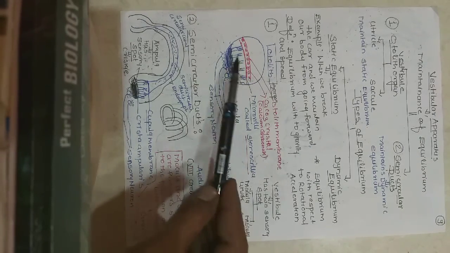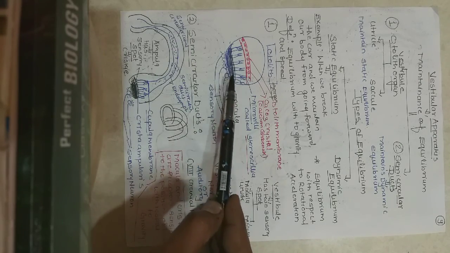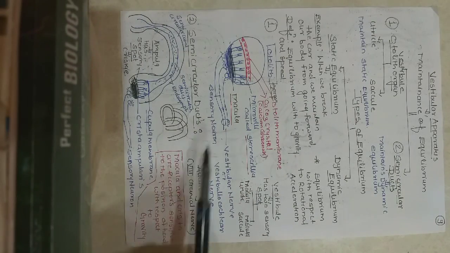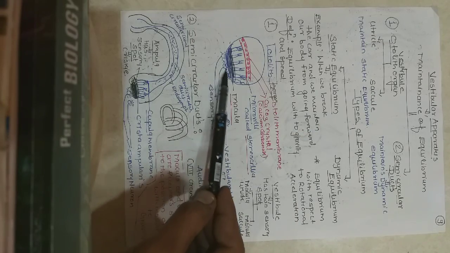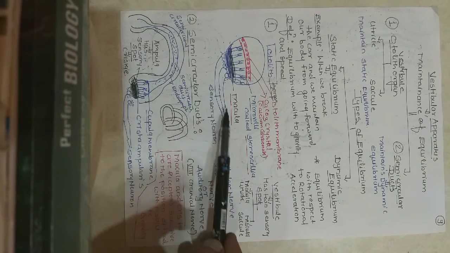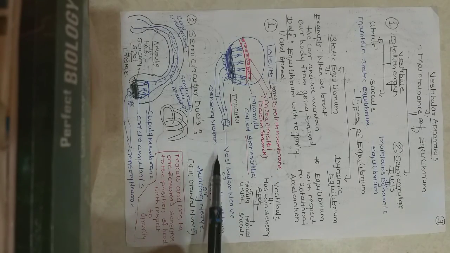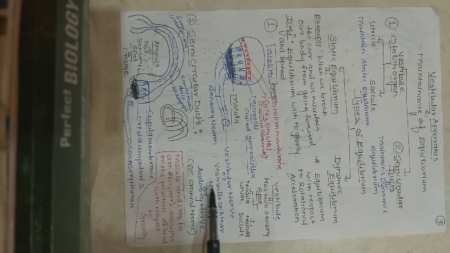These are parts of the vestibule. These are hair cells seated on the macular region of the utricule and saccule, and at the base there is a sensory neuron that carries the sensory impulse towards the brain. That is also called the vestibular nerve. Together with the cochlear nerve, we say the vestibulocochlear nerve, or the auditory nerve.